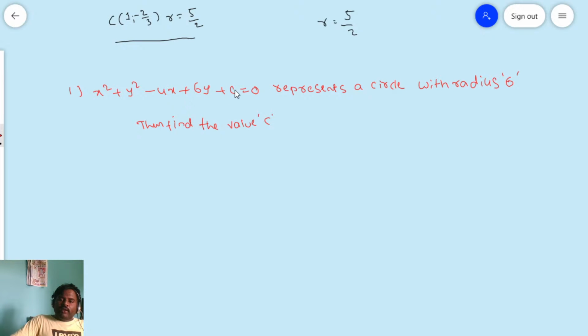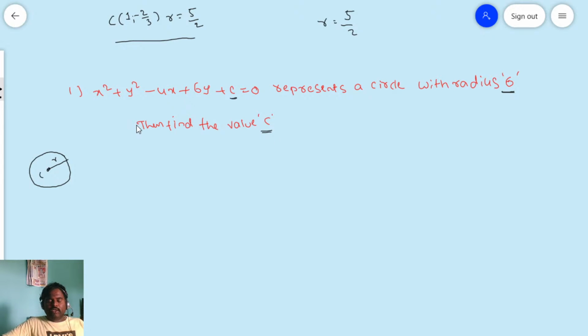Friends, you see they are given a circle, yes or no? But one unknown value is given. If they are given a circle, we can get the center from the circle equation and the radius also, yes or no? But here, the circle is given with one unknown. So if you want to know the unknown value, you require at least one condition. What is the condition they are given? Radius is 6. Then we need to find out the unknown value. Is it clear for everyone?